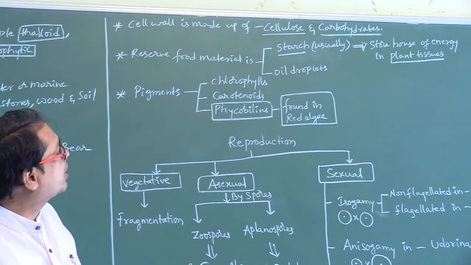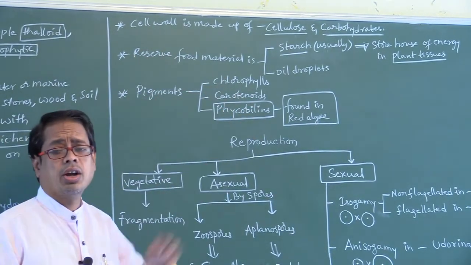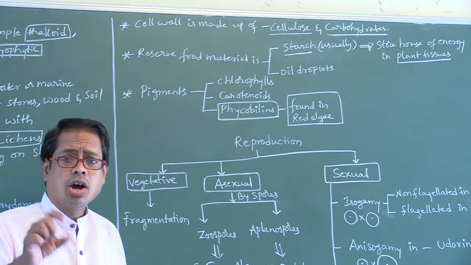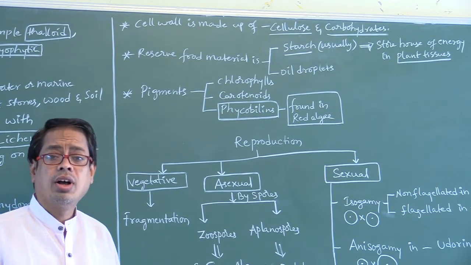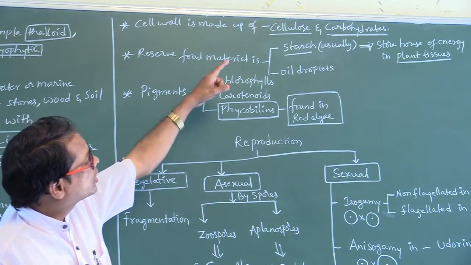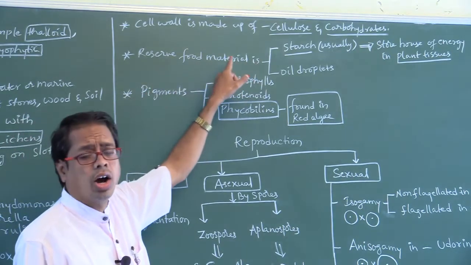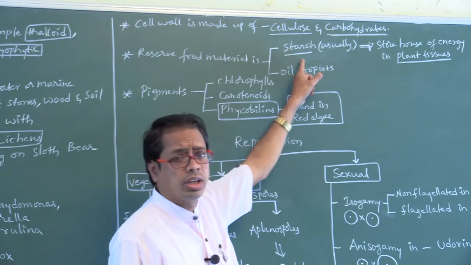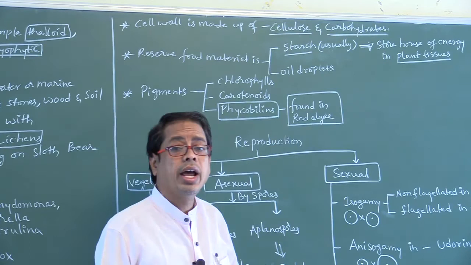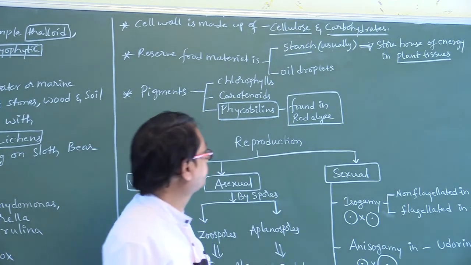The reserve food material in algae is starch. This starch is commonly called the storehouse of energy in plant tissues.